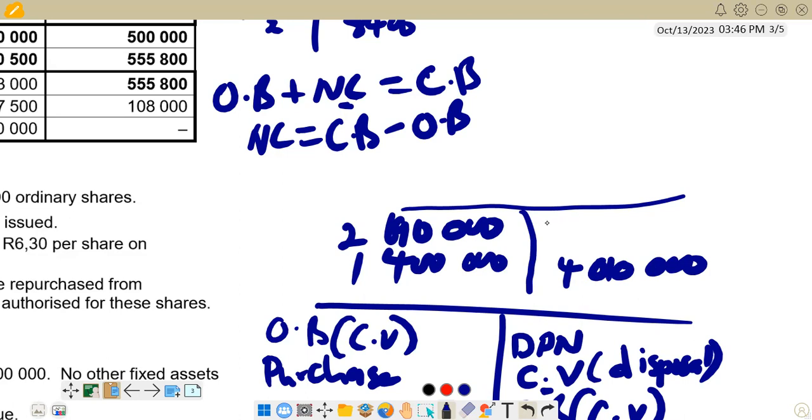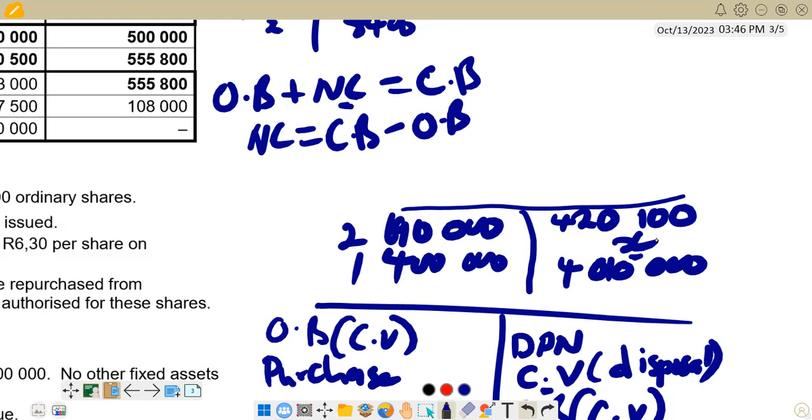And then the depreciation, we saw it in the balances that we are given at the start of the page. It is 420,100. And the figure that we want to find is this one. We can call it X. To find X, we can only say this one plus this one minus this one minus this one.